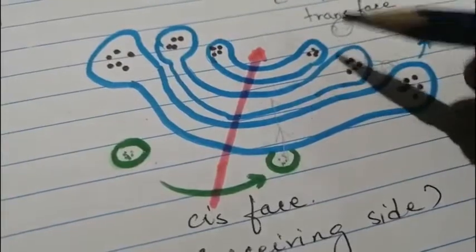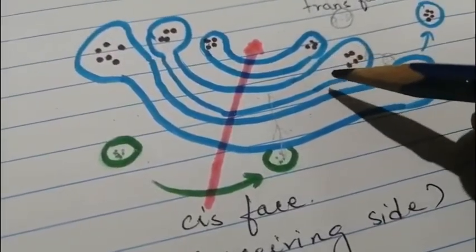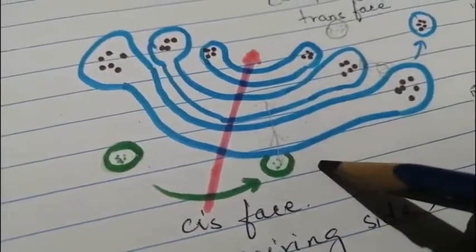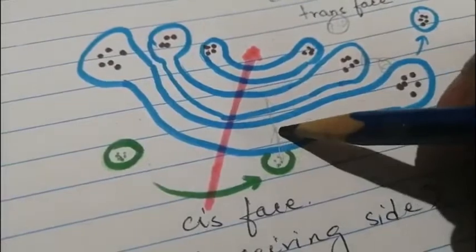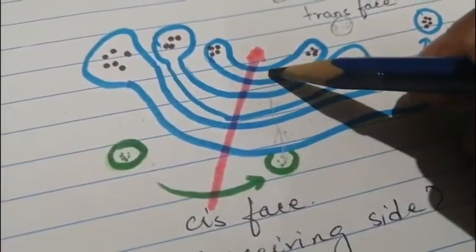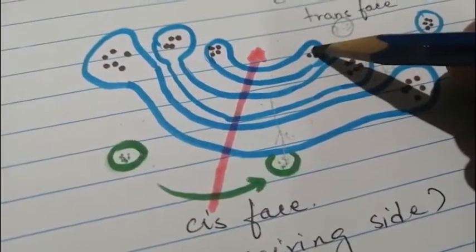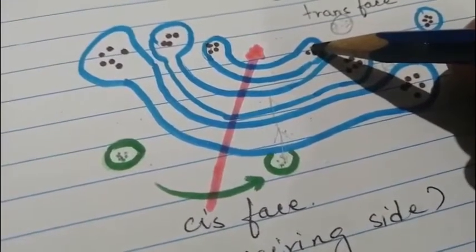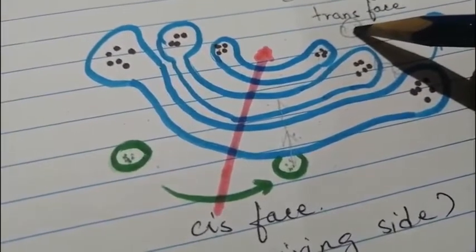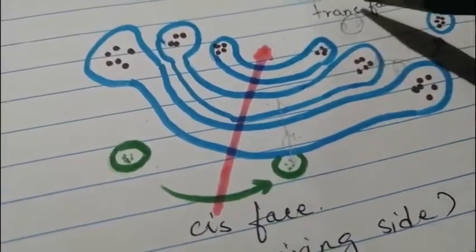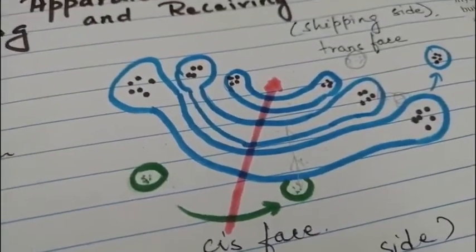Different stacks have different kinds of enzymes, so different kinds of modification will take place. Like a protein molecule coming from the endoplasmic reticulum now gets modified at different stacks, and ultimately a glycoprotein is formed. Okay, and that is transported to the place where it is needed. It may be within the cell or it can be transported outside the cell as well.